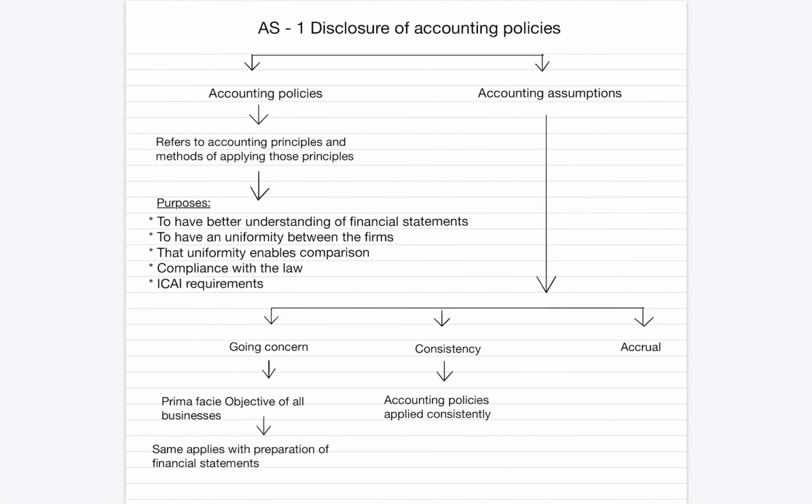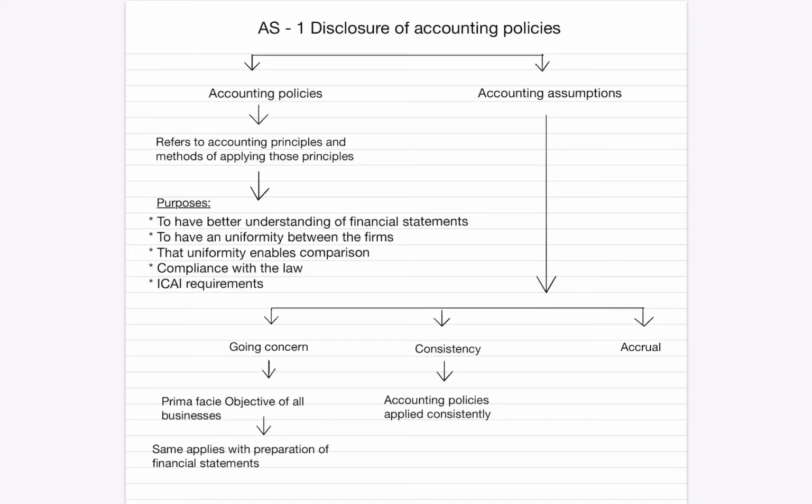Next, AS 1, Disclosure of Accounting Policies. This accounting standard deals with accounting policies and accounting assumptions. First, we will look into accounting policy. It refers to accounting principles and the method of applying those principles. The best example for explaining accounting policy is depreciation. Depreciation should be charged by all the firms which have fixed assets. Only after charging depreciation can the firm arrive at the true and correct profit or loss of the business.